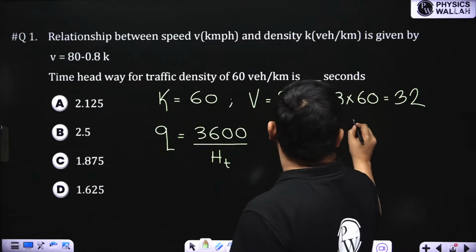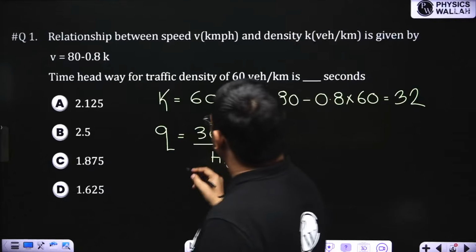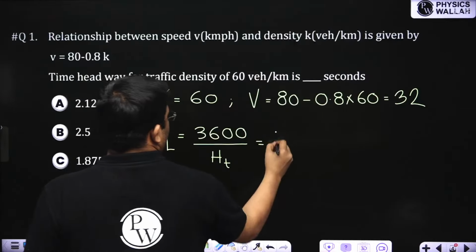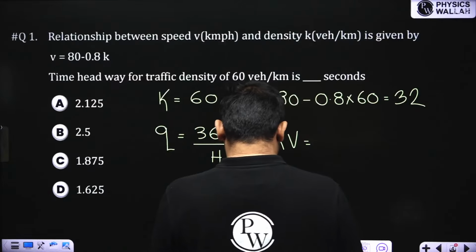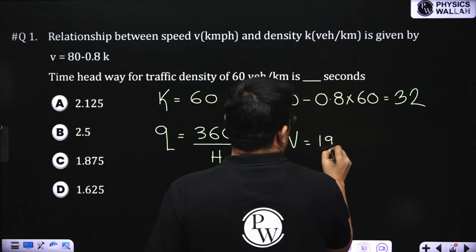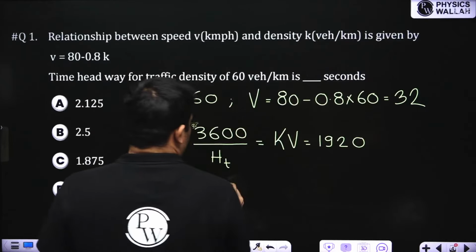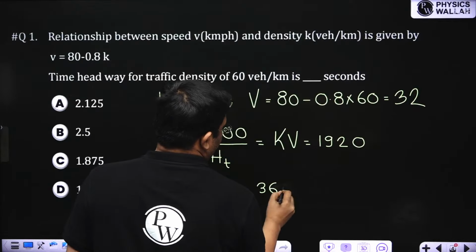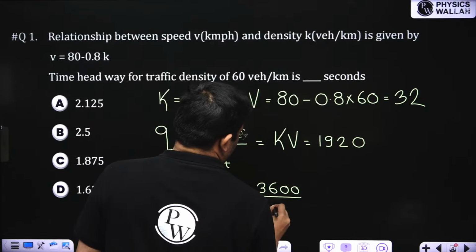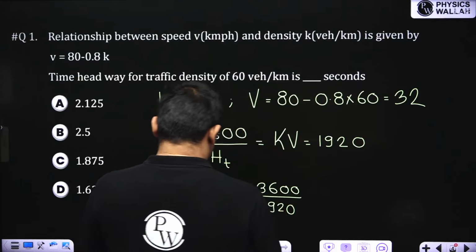So what will be the flow? Flow is K into V. So it is 60 into 32, giving me 1920. So from here I can find out time headway. Time headway will be 3600 divided by 1920.